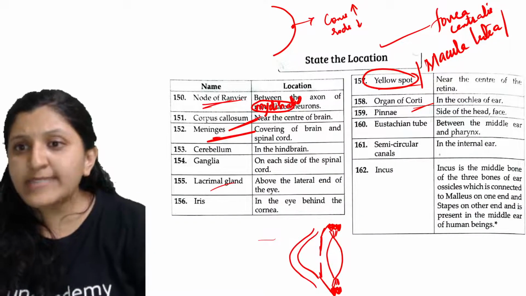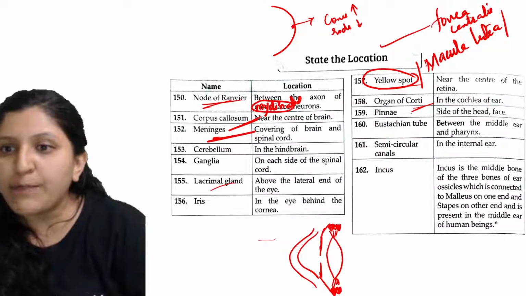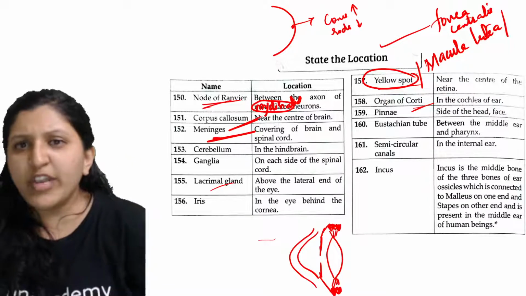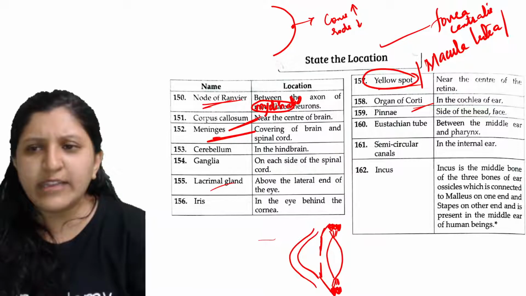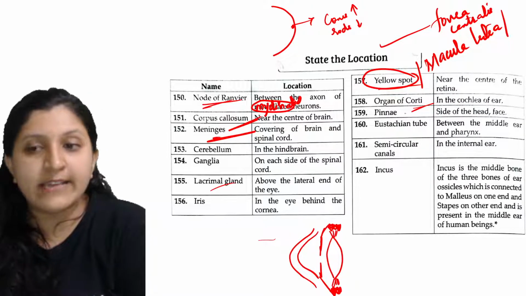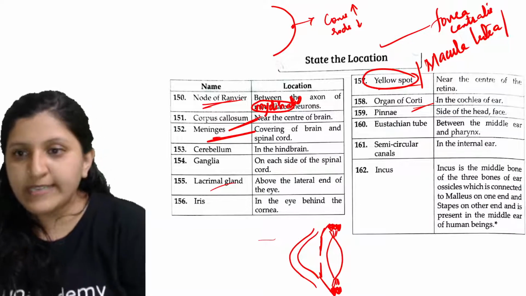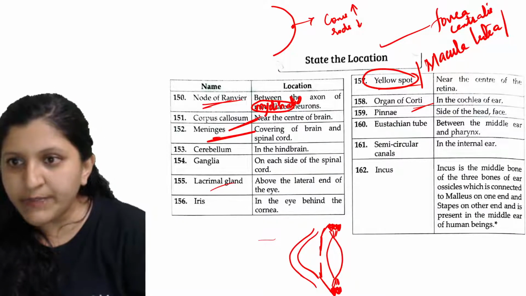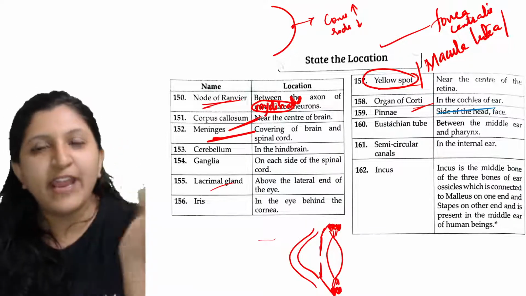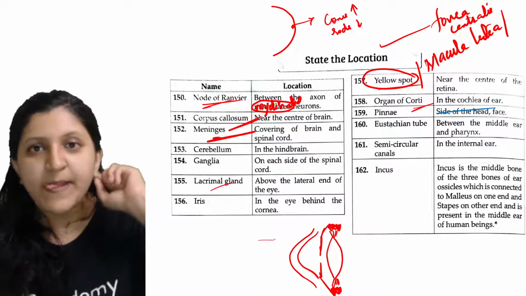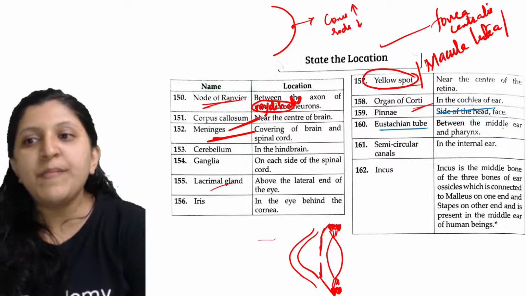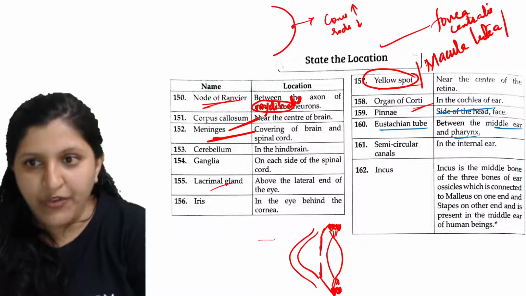Okay, so next is eustachian. Pinna, it is on the side of the head, towards the face. You need not write this sentence, usually they won't ask pinna. Even if they ask, just have a look at the statement given in your textbook. So don't write this one, I'll just scratch it. This is not exactly the side of the head or face, we do not write it like that. The exact location needs to be written. Now the eustachian tube is between the middle ear and the pharynx.